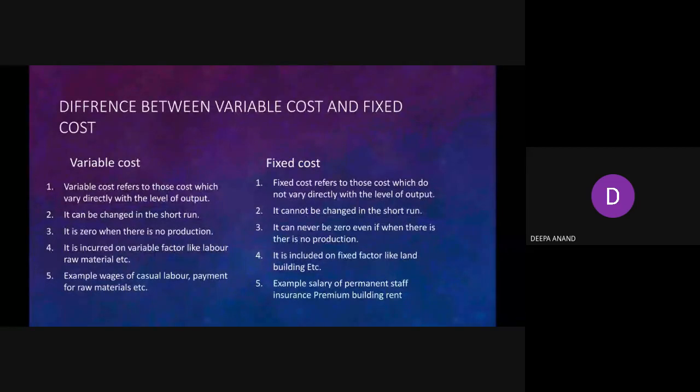Variable cost is zero when there is no production, but fixed cost can never be zero even if there is no production. Variable cost is incurred on variable factors like labor and raw material, and fixed cost on factors like land and building. For example, in variable cost, we have casual labor, payment for raw material, etc. In fixed cost, we have permanent staff, insurance premium, building rent, etc.